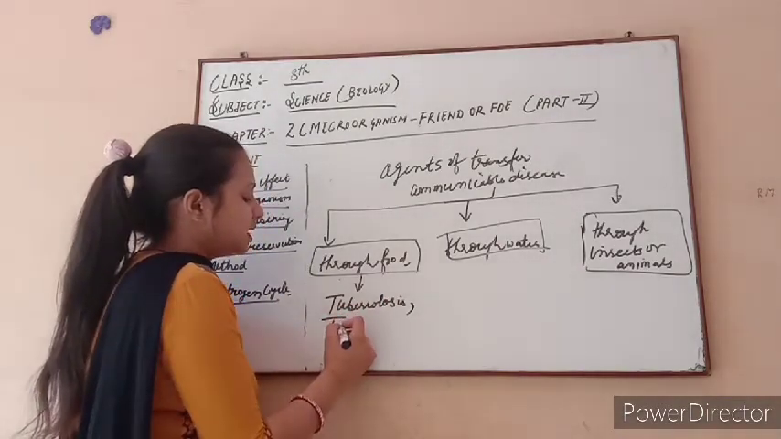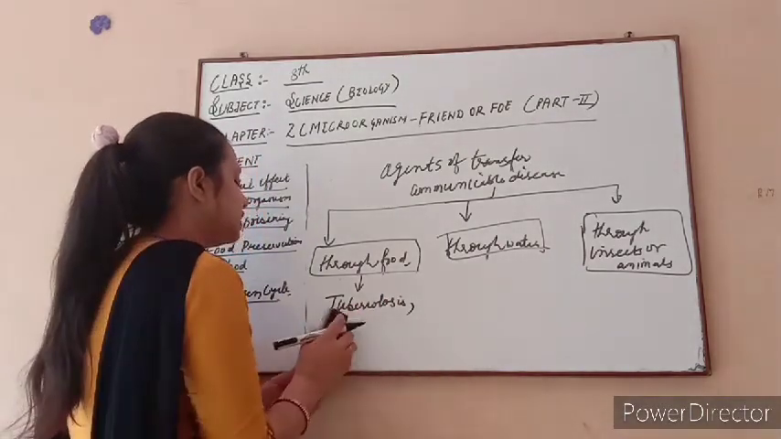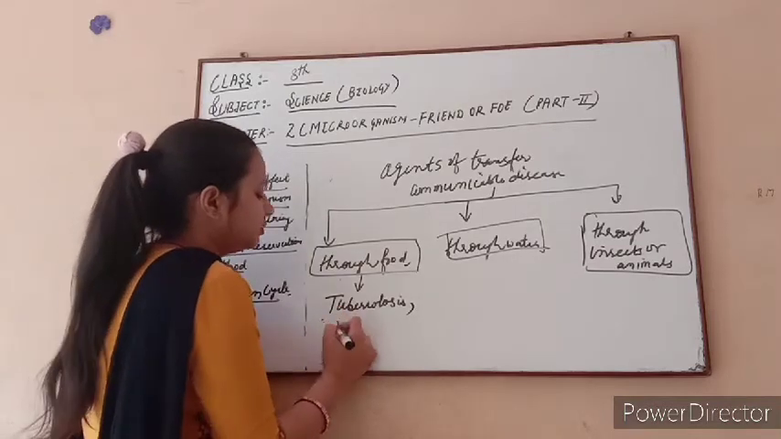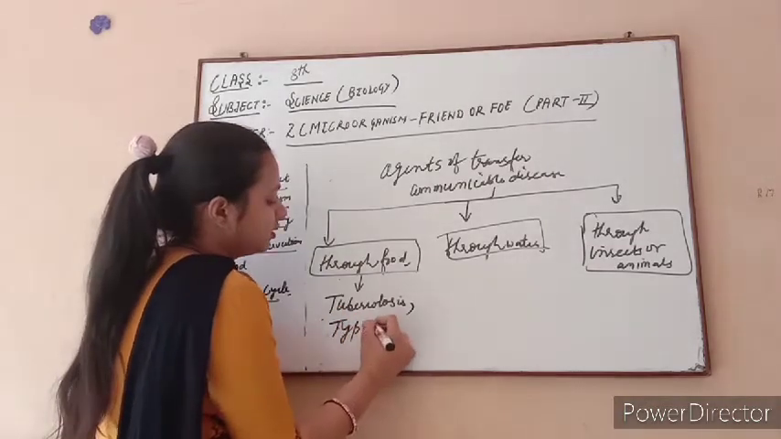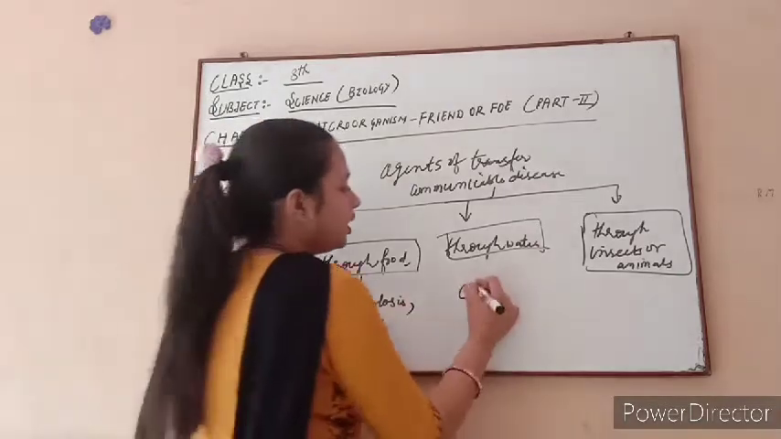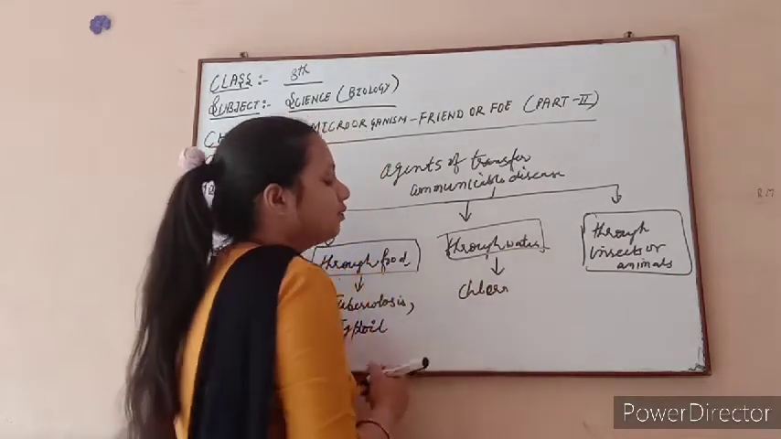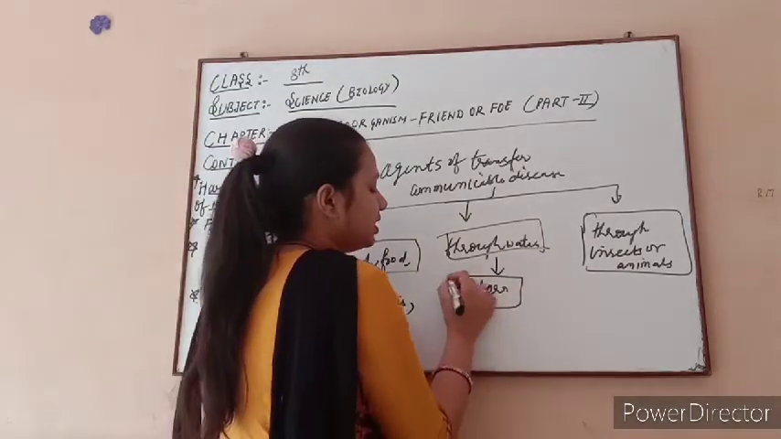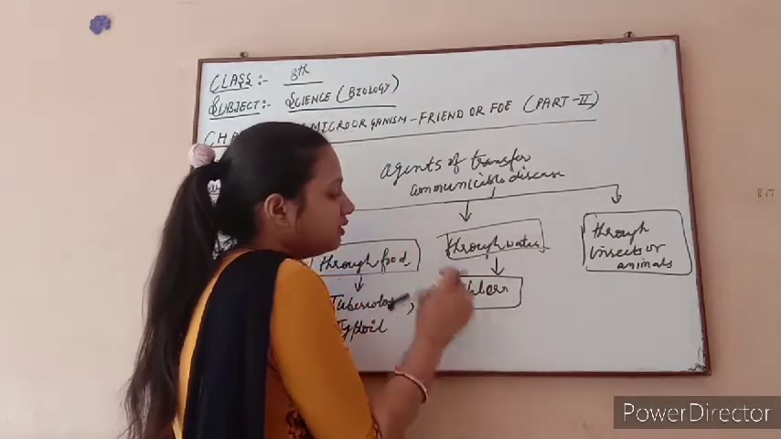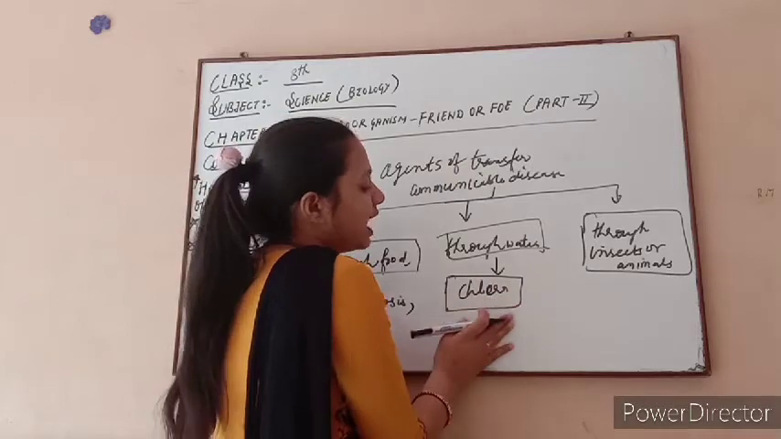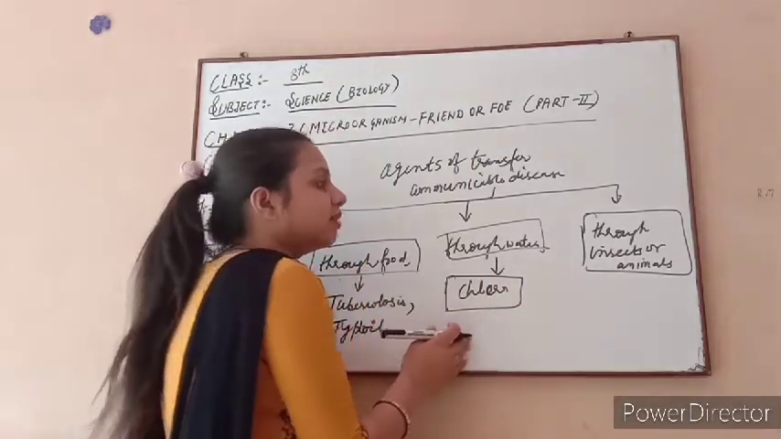Tuberculosis also comes in this case. Tuberculosis is also known as TB, typhoid. Cholera is an example of a disease which is transferred through water. If we drink contaminated, polluted water, then which disease do we suffer from in our body? That disease, cholera, occurs in our body.